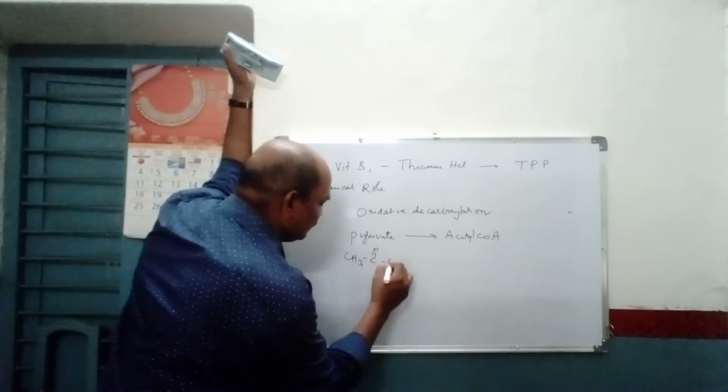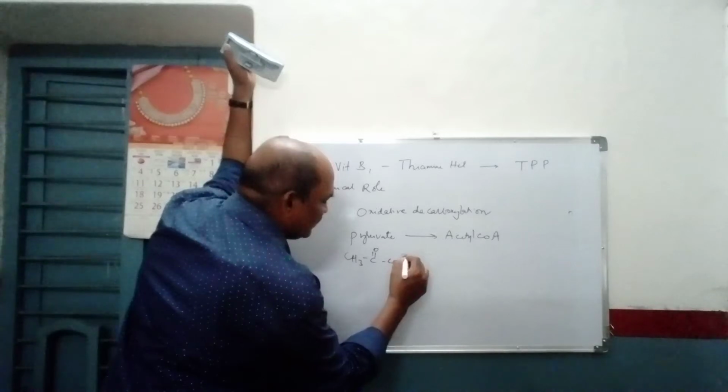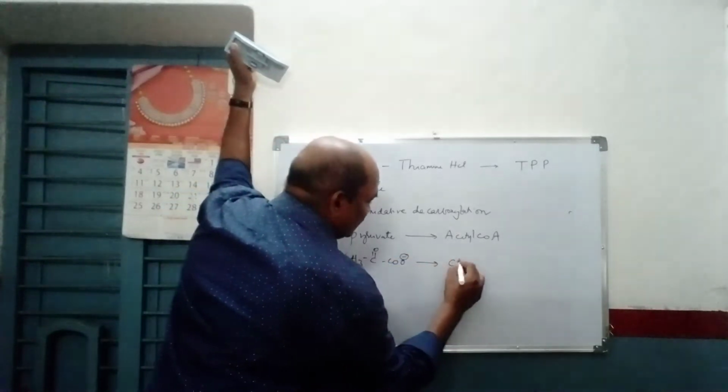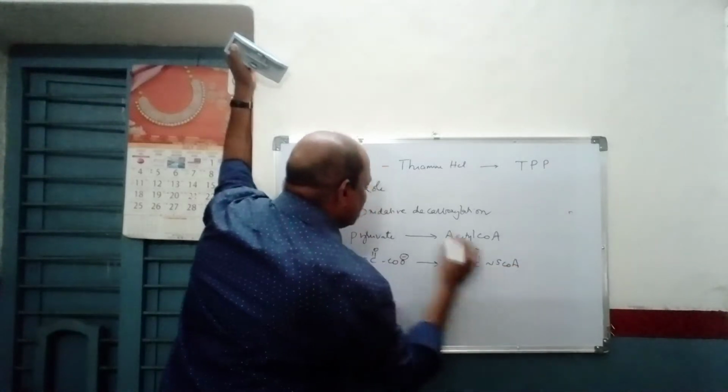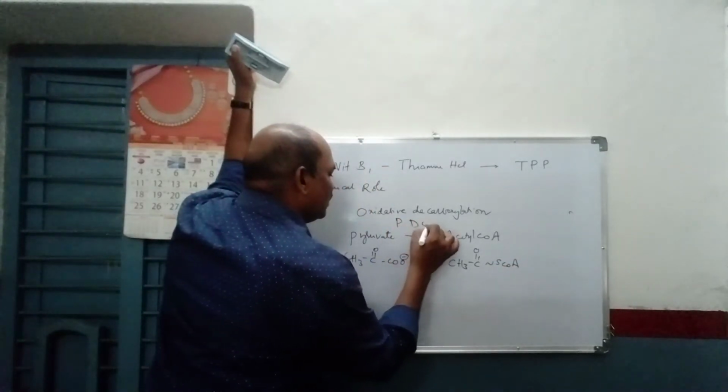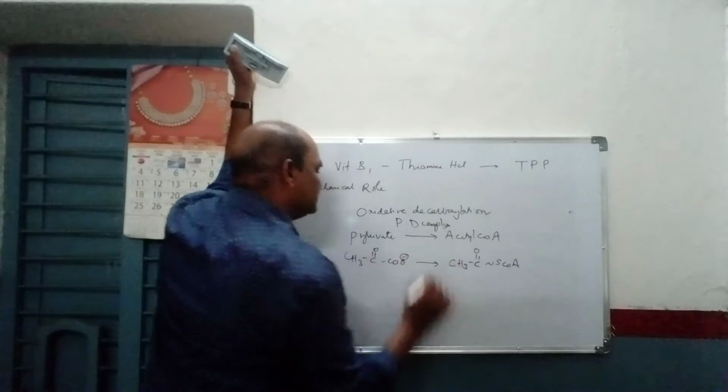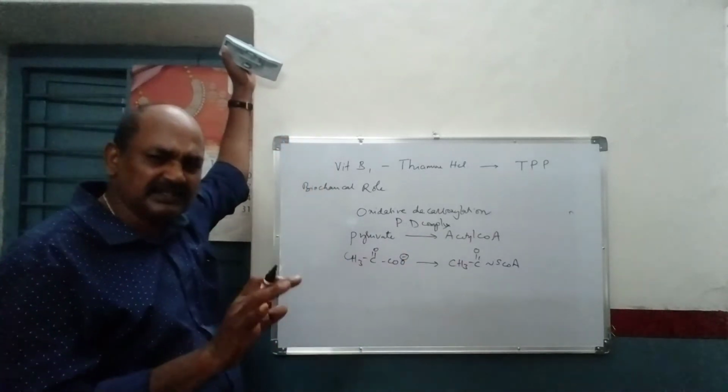CH3-C=O-COO-. This is the carboxylate group. This pyruvate is converted into acetyl-CoA, CH3-C=O-SCoA. Actually, the enzyme that is required here is the pyruvate dehydrogenase complex. That is, it is a complex enzyme system.